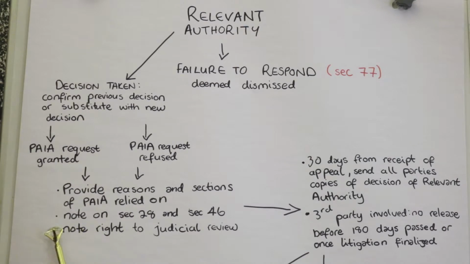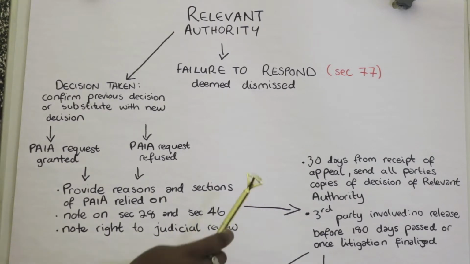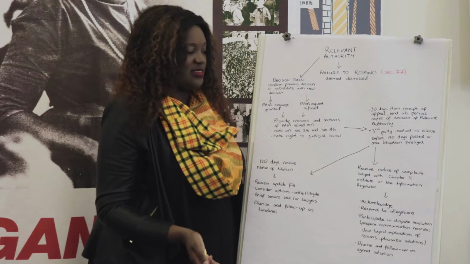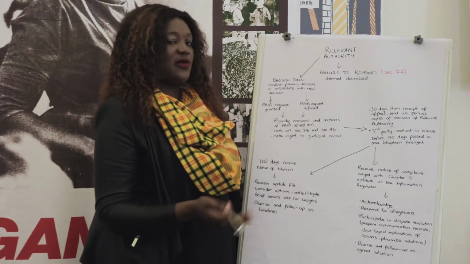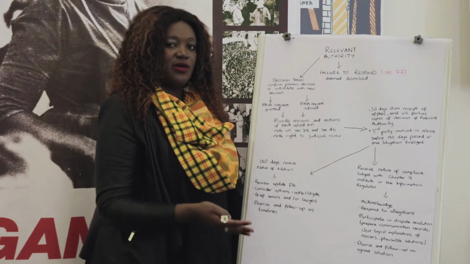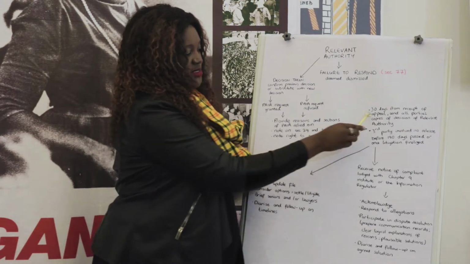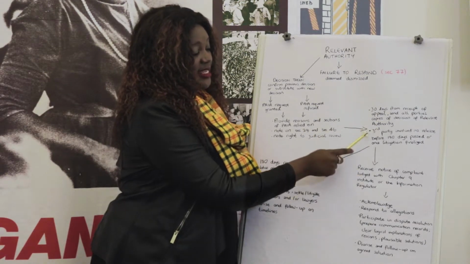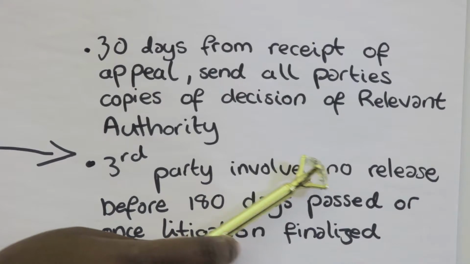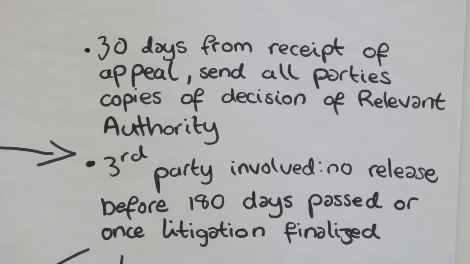And it is also important that they make a note to inform the affected parties of their right to judicial review. If the decision has been made, then within 30 days, all parties must receive that decision, and the relevant authority and all the reasons that it has made will be sent to the relevant parties. And if there's a third party that is involved, then that third party has the option to dispute any decision that they disagree with.